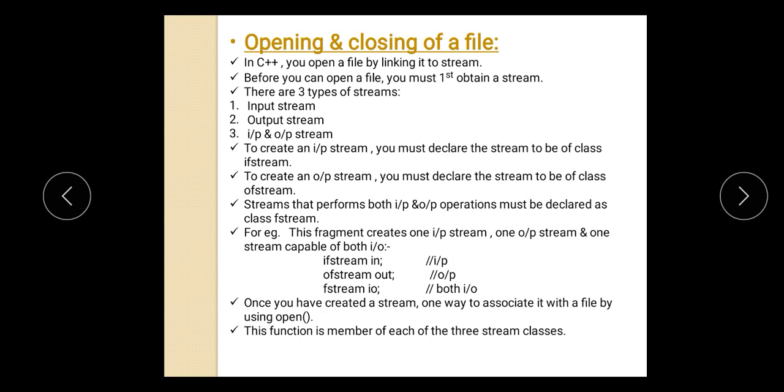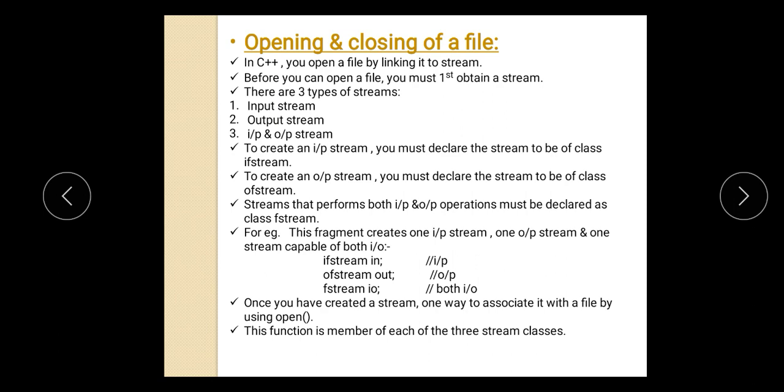There are three types of stream: the input stream, the output stream, and the input-output stream. Now to create an input stream, you must declare the stream to be of class ifstream. For creating the input stream, we must create the object of the ifstream class. To create an output stream, again we need to create an object of the ofstream class. A stream that performs both input and output operations must be declared using the class fstream, and in that case we need to create the object of the fstream class.